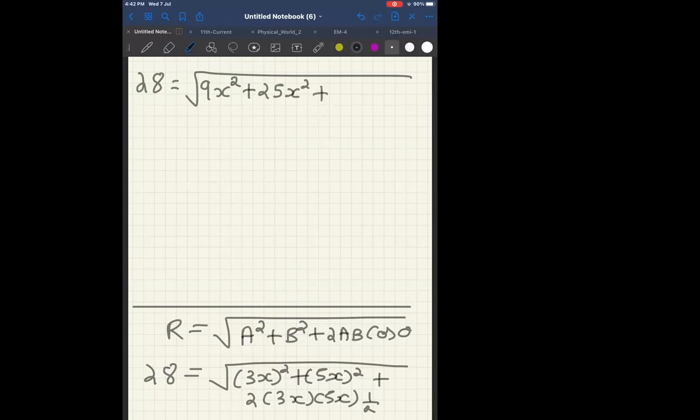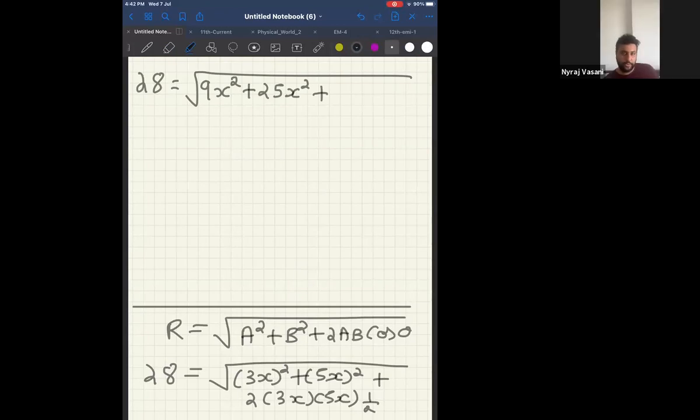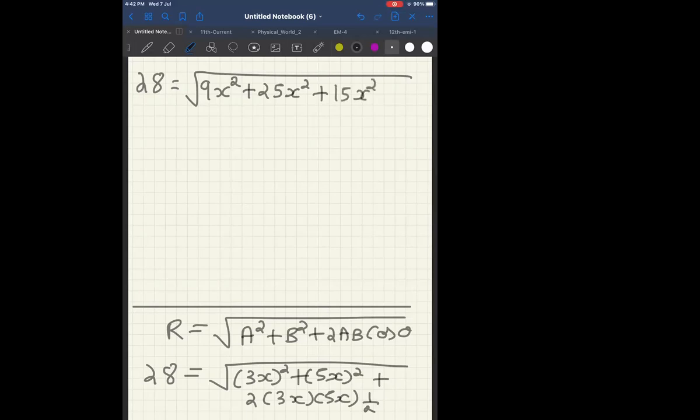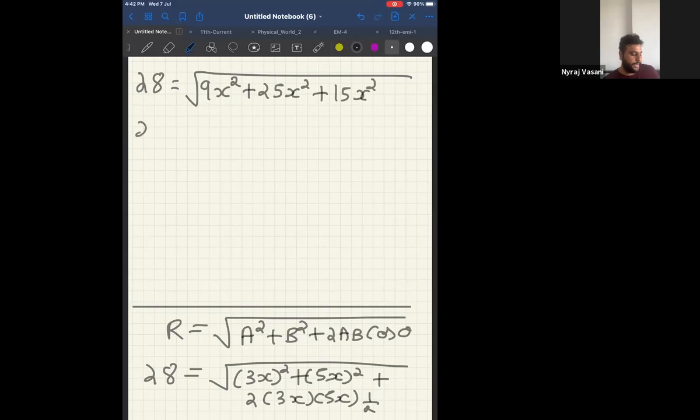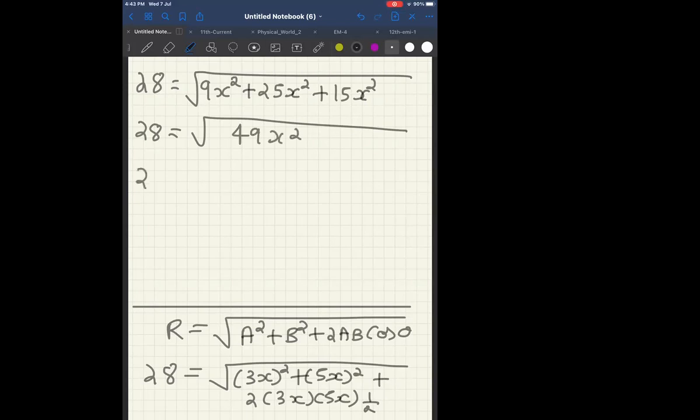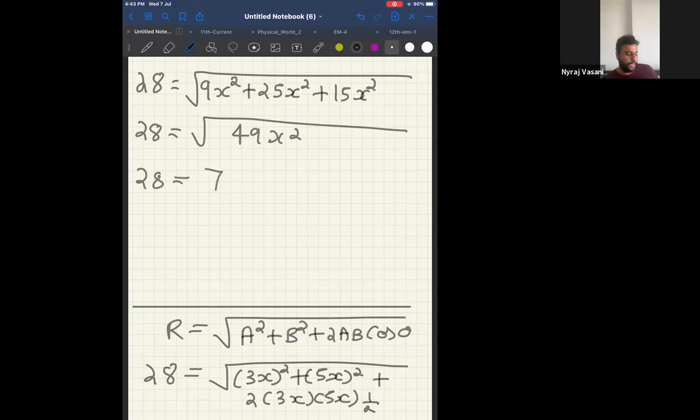Plus 3 into 2, 6. 6 into 5, 30. x into x, x square. 30x square by 2, can I write it as 15x square. Now, 28 is equal to 25 plus 9, 34. 34 plus 15 is 49x square. Correct? Yes. So 28 is equal to square root of 49 is 7.